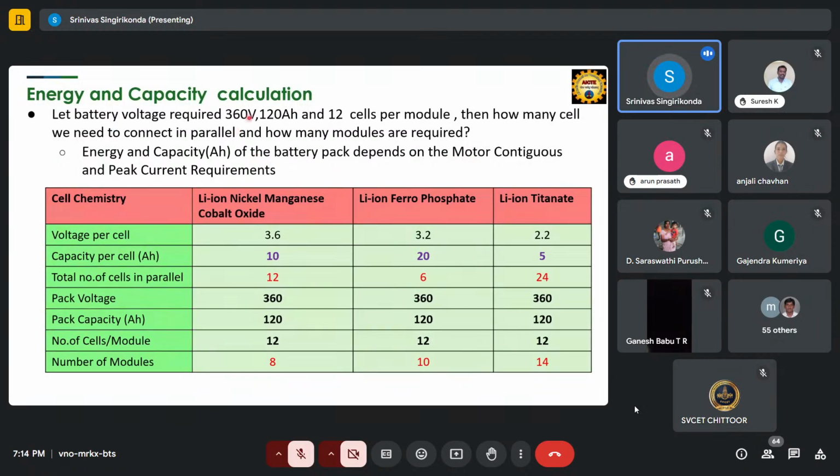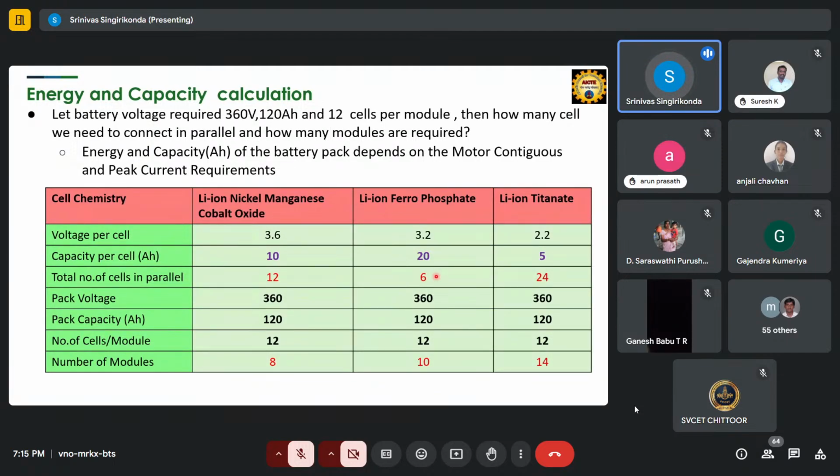So this amp-hour value, how much power we are reducing, is not constant during a load condition, but here it says that we require this much current, right? The same capacity if you are taking, whereas for the lithium iron phosphate battery, the number of cells required in parallel is only 6 to meet the current requirements. Okay.